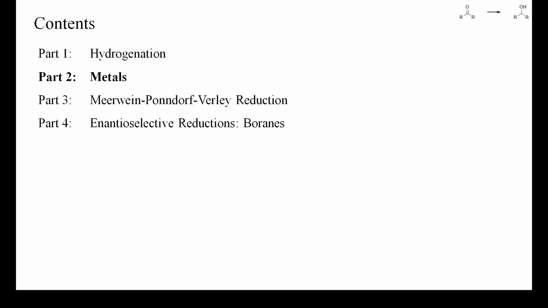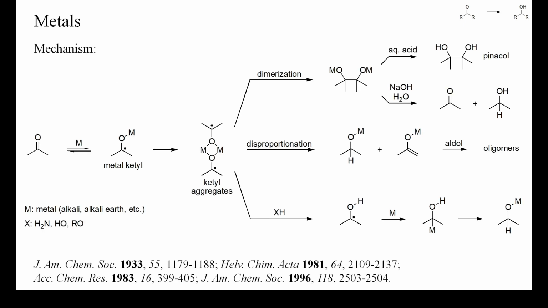pinacol couplings. The reduction of ketones by metals is assumed to proceed as sketched on this slide. Single electron transfer leads to the formation of carbon-centered radicals, so-called ketyls, which form aggregates of two or more radicals. Even strongly electropositive metals are not able to reduce these ketyls further to dianions. In the absence of protic solvents or acids, these ketyls can dimerize to form pinacolate salts.